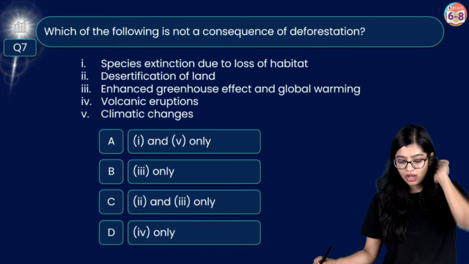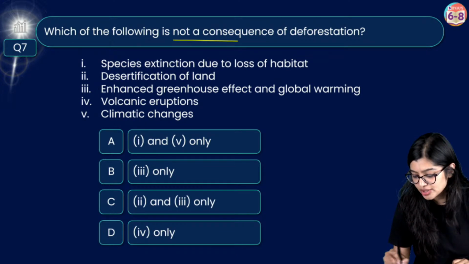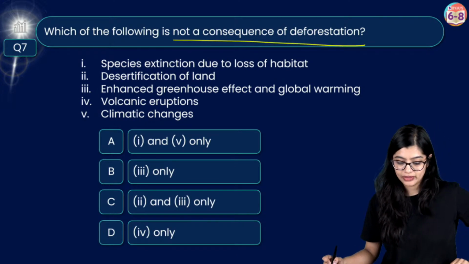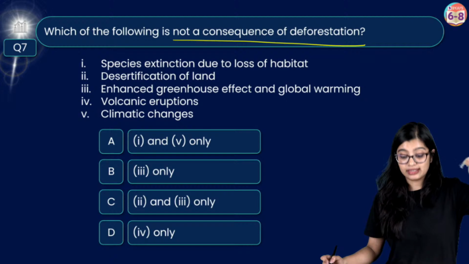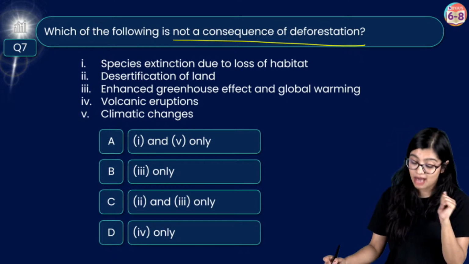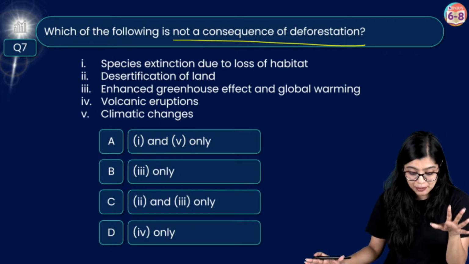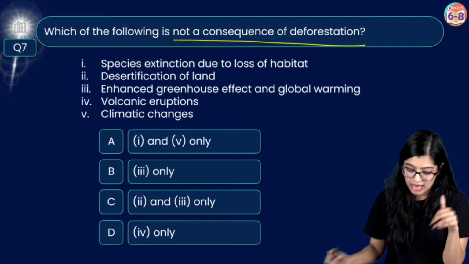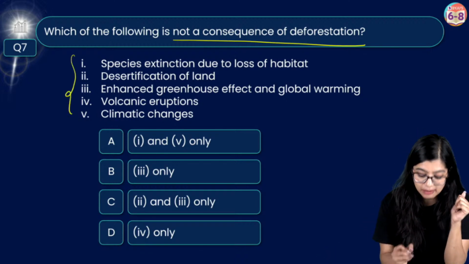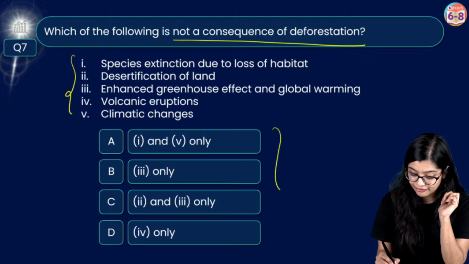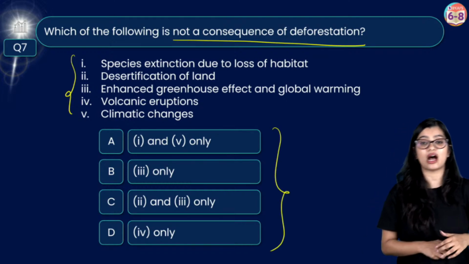Next question. Which of the following is not a consequence of deforestation? Species getting extinct, desertification, enhanced greenhouse effect, volcanic eruption, or climate change. Now these are the five statements given to us and you need to identify based on that which is the correct answer.